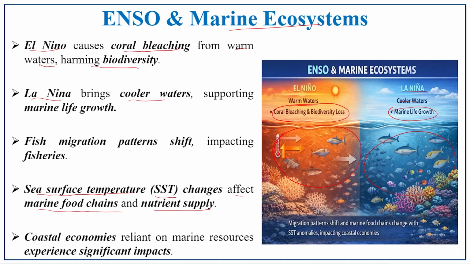The sea surface temperature, SST, changes affect the marine food chains and nutrient supply. So, the nutrient supply and marine condition is mainly associated with the sea surface temperature. If the temperature is high, it will be in this situation. If the temperature is somewhat cool, that is low temperature, it will be a favorable situation in this region. So, this was the association between SST and the marine ecosystem. The coastal economies reliant on marine resources are significantly impacted. Because of ENSO, the coastal economy and coastal ecosystem are much more influenced.